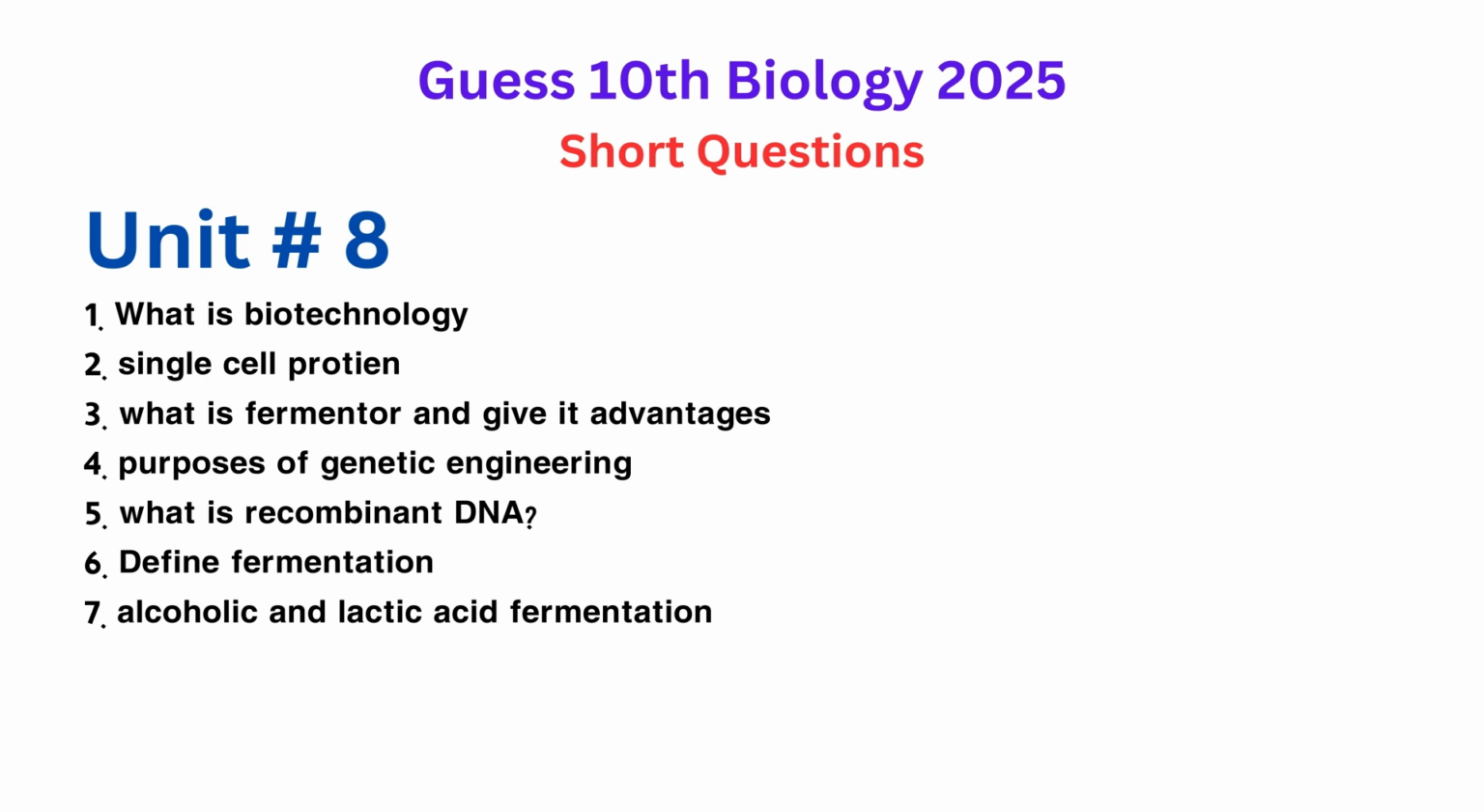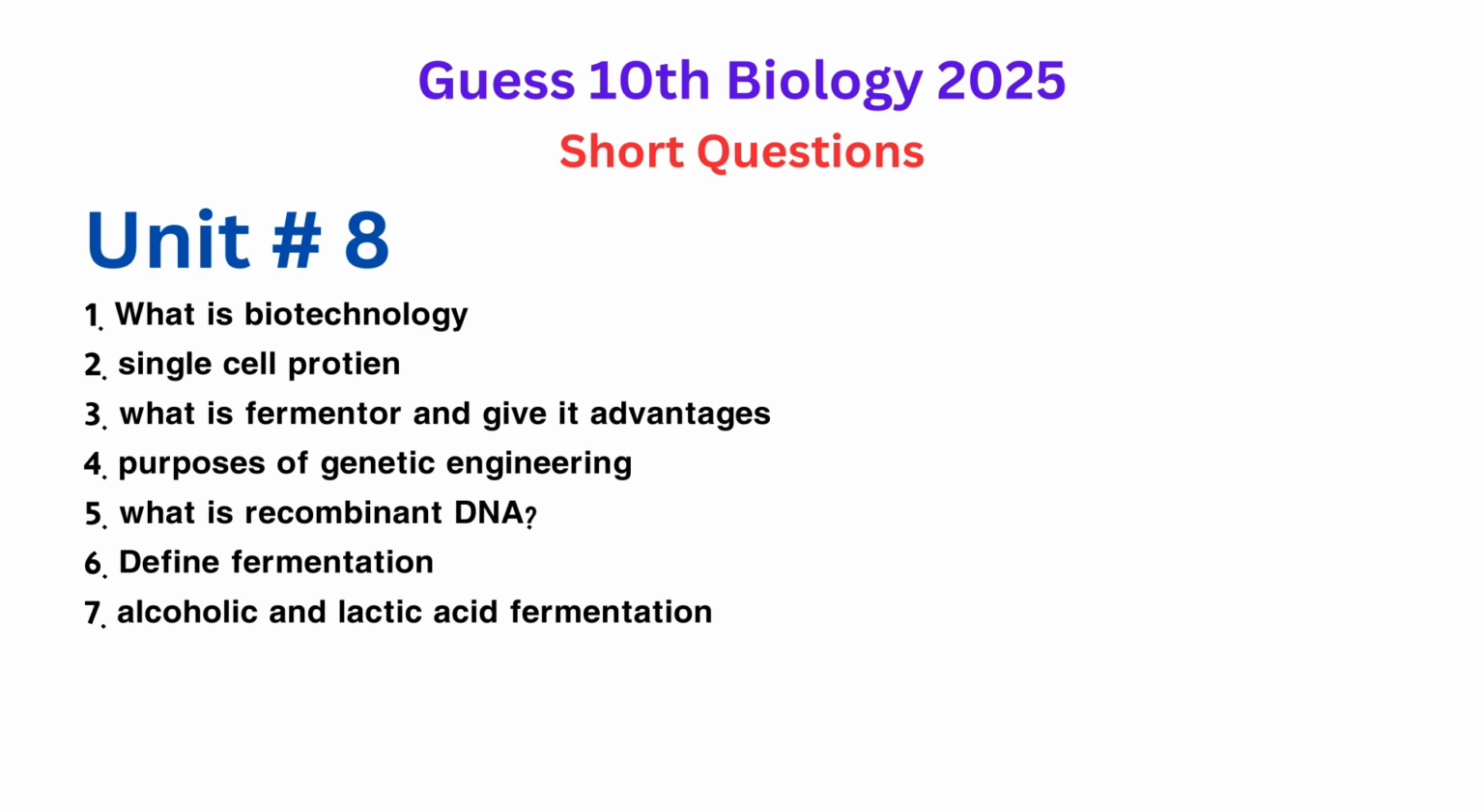Unit 8, Biotechnology. 1. What is biotechnology? 2. Single-cell protein. 3. What is a fermenter and give its advantages? 4. Purposes of genetic engineering. 5. What is recombinant DNA? 6. Define fermentation. 7. Alcoholic and lactic acid fermentation.